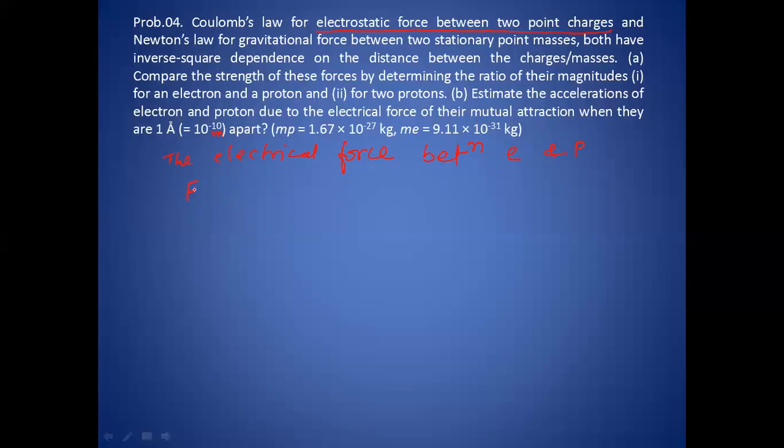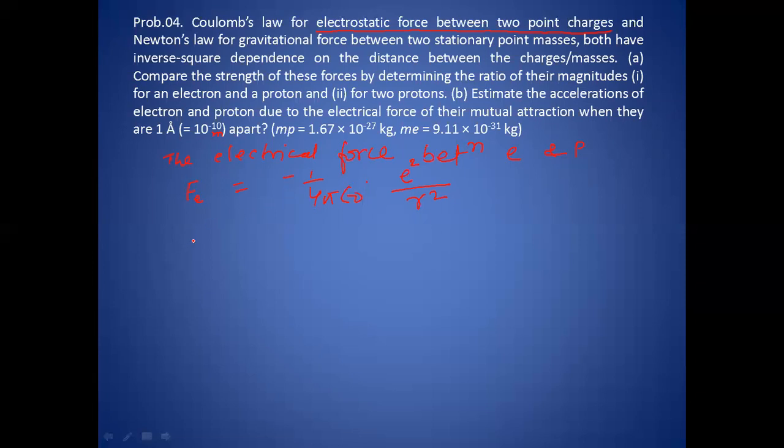So the force Fe will be minus 1 by 4 pi epsilon naught, charge both the same, e square divided by r square. This is the electrostatic force between the electron and proton at a distance r apart, where the negative sign indicates that the force is attractive.